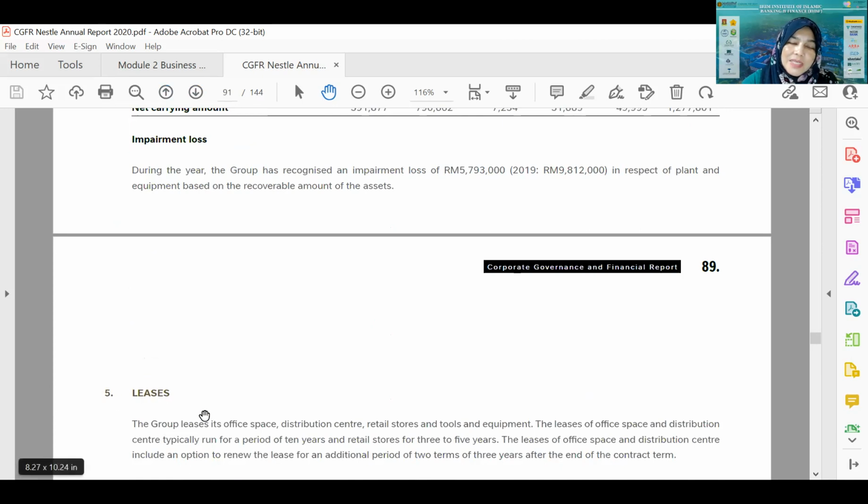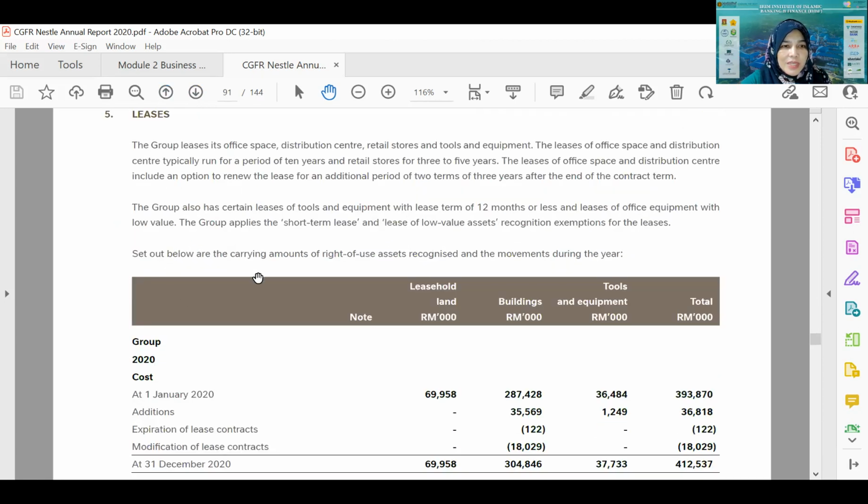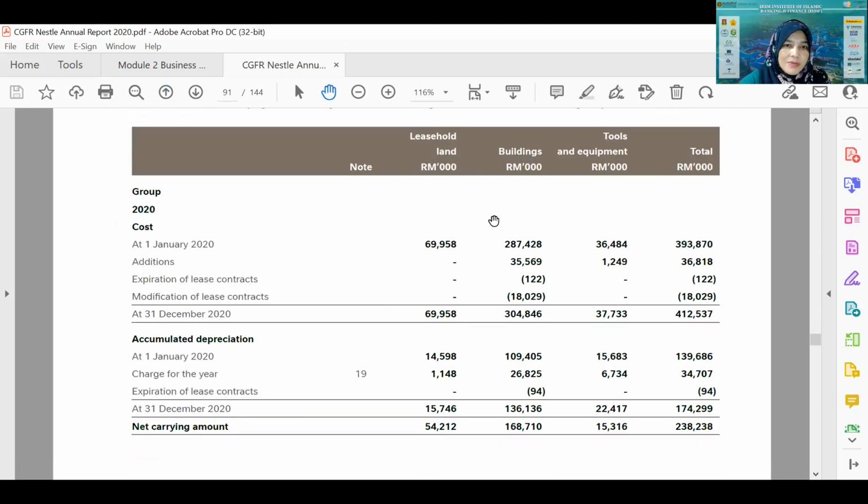So this is about assets which are on lease. All the lease assets. So you can look at here the details about the lease assets, in terms of what are the lease assets: the leasehold land, building, and tools and equipment. All these are on lease. And then it told us as well the amount of all these items in the beginning of the period and then at the end of the period after deducting the depreciation.